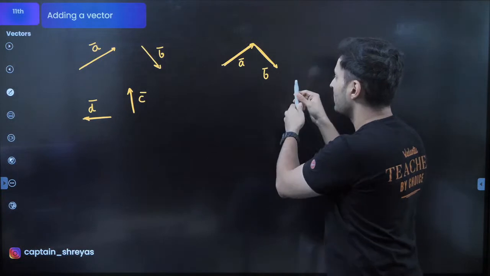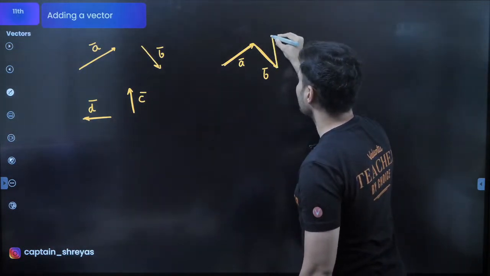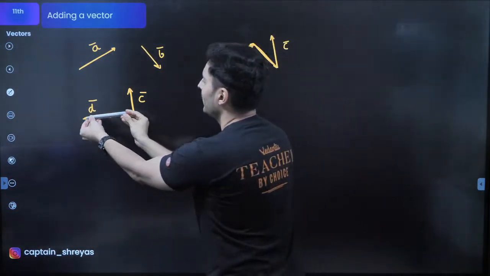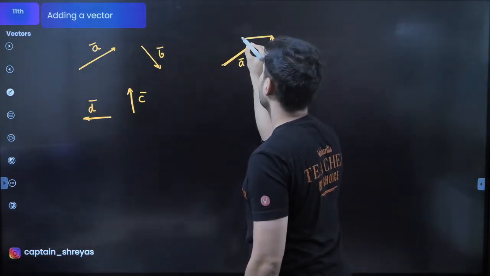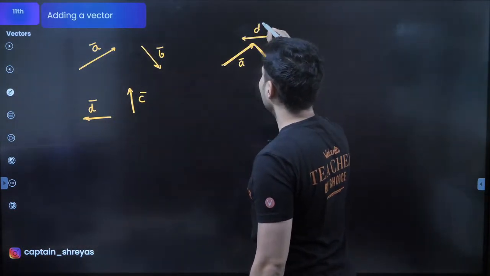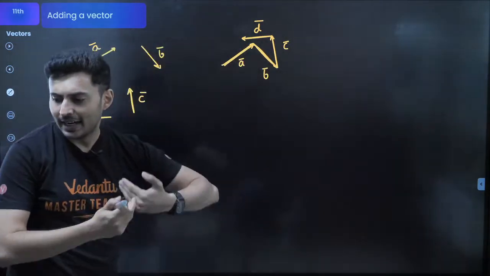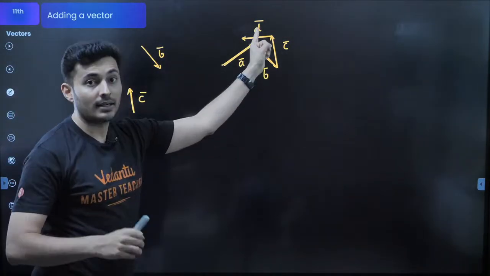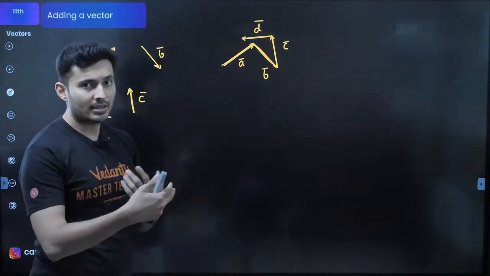Then take vector C. Wherever B ends, start the next vector. So this is your vector C. Great. Now finally take vector D over here. This is vector D. That's it. Done. Now, it is always tail, head, tail, head, tail, head, not head, tail. Tail, head, tail, head, tail, head. That's how the order goes.